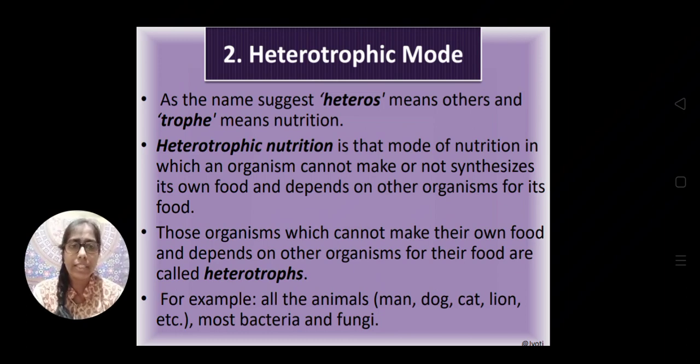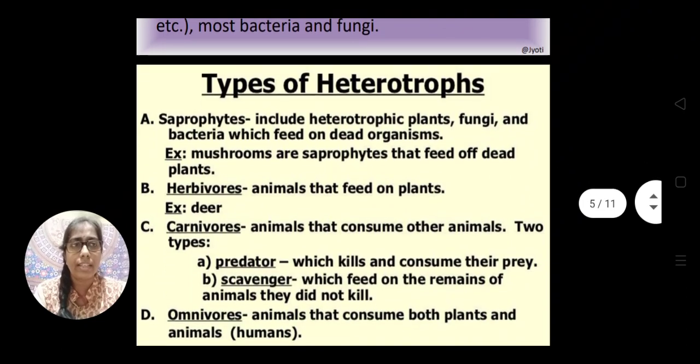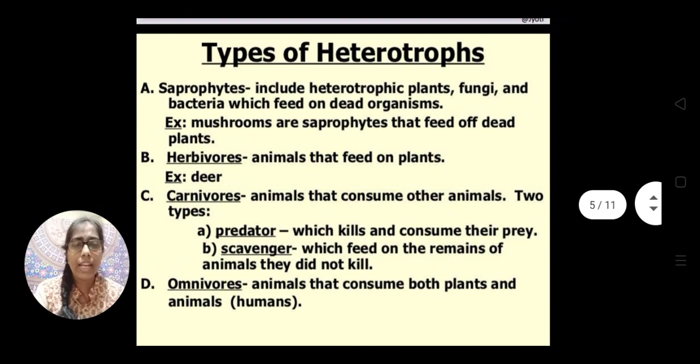Okay, for example, all animals like man, dog, cat, lion, and most of the bacteria, fungi, etc. Okay, next, what are heterotrophs? Those whose mode of nutrition is heterotrophic mode of nutrition. Now the heterotrophs are of different types.